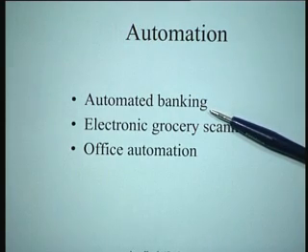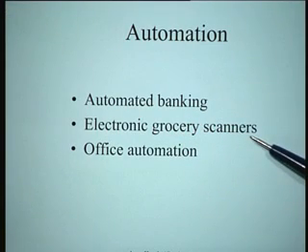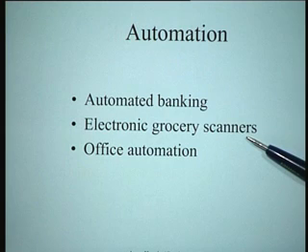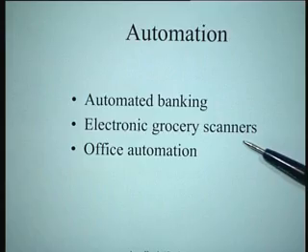You use your card in an ATM machine and automatically the money would come out, right? So that kind of situation is actually an example of automated banking, where you have used technology and automation for solving these problems. An electronic grocery scanner, if you go to any shopping mall, for instance, all items have their cost and other information on barcodes written on each item.